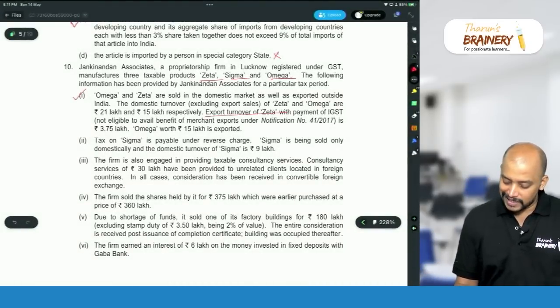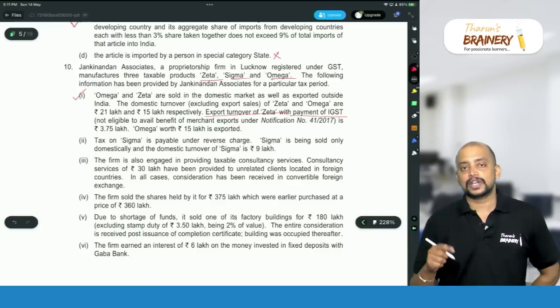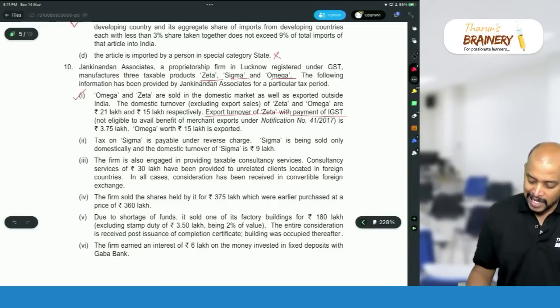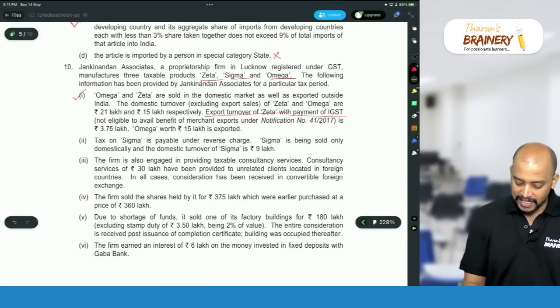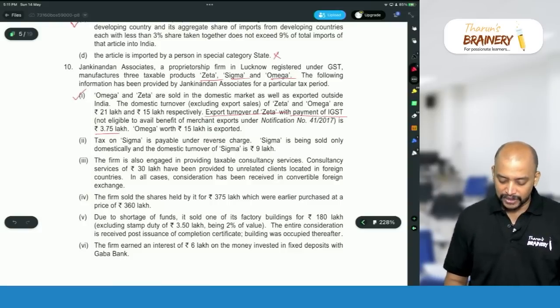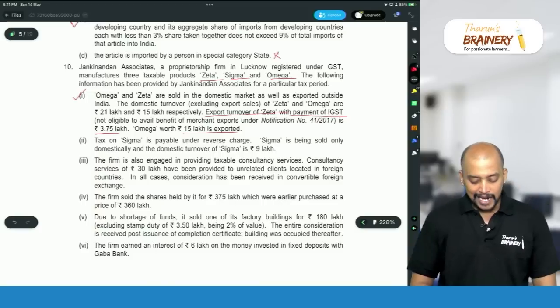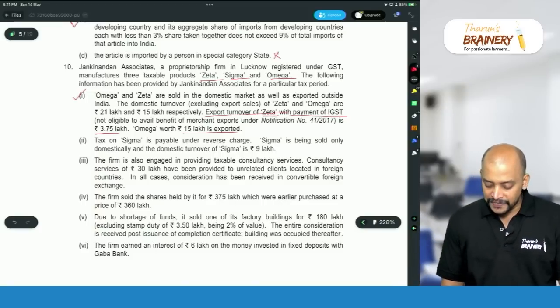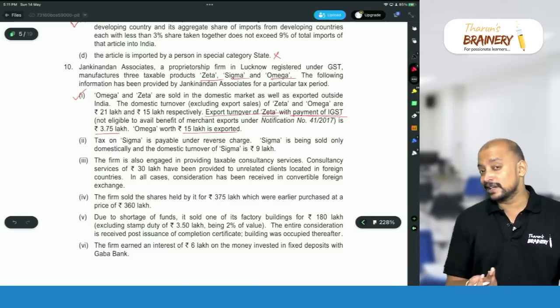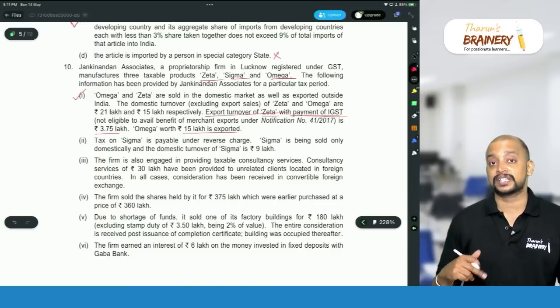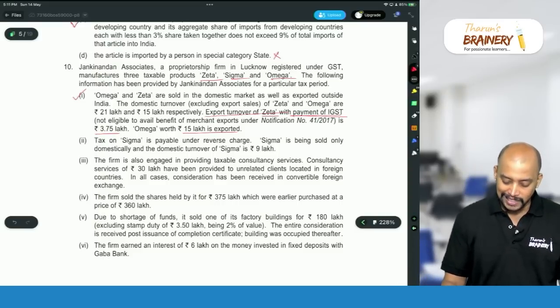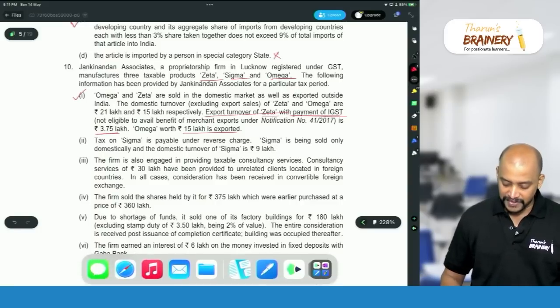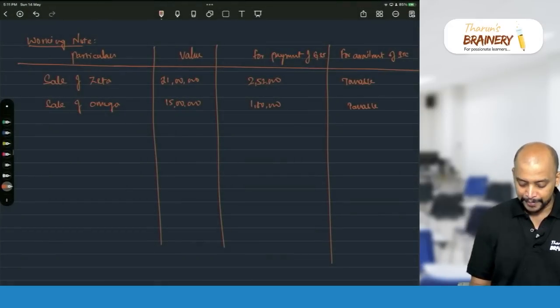export turnover of Zeta with payment of IGST. So export upon payment of IGST, and they are not eligible to avail any benefit under merchant exports, is 3.75 lakhs, and Omega worth rupees 15 lakh is exported. They have said export of Zeta is with payment of IGST, but for Omega they did not say, means what? Assumption, they have given in the question itself. So without payment of GST. So with payment of IGST is 3.75 lakhs.